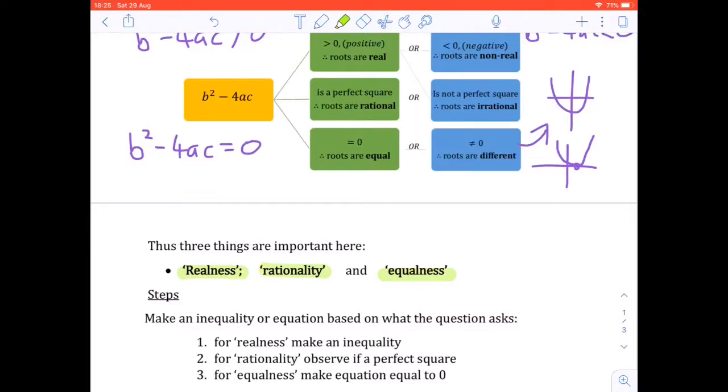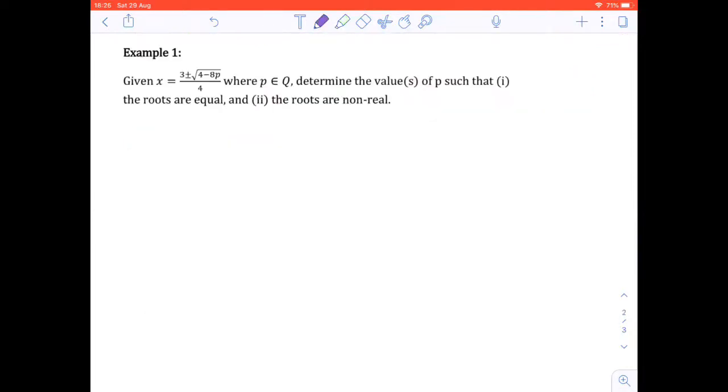So this is essential to remember. So the steps are, you have to make an inequality or equation based on what the question asks. So for realness, you make an inequality, if it's real or not real. For rationality, we look if it's a perfect square or not. And for equalness, we make the equation equal to 0. Let's discuss this using an example.